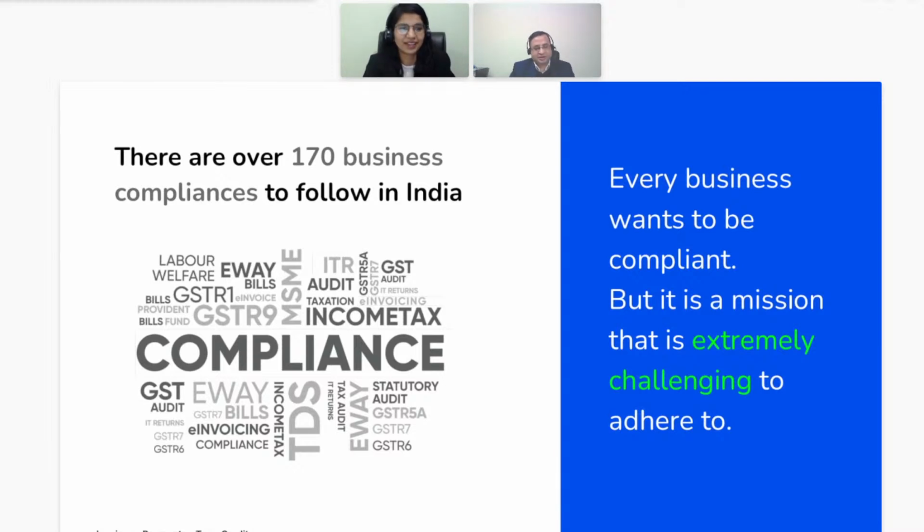So he is allowed to claim credit in the next month whenever all the four conditions are satisfied. So you mean to say that as per 16(2), there are four conditions: you have the tax invoice, you have received goods, he has filed the return, and he has made payment to the government. So three were satisfied in January month. The fourth condition, maybe the sale happened on 31st of January, and he received goods on 1st of February.